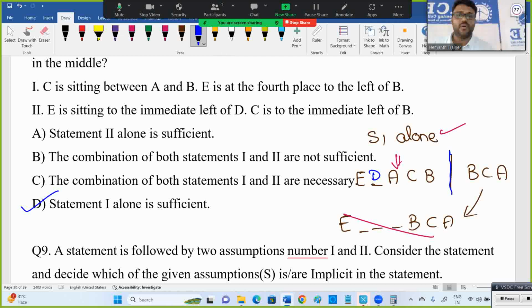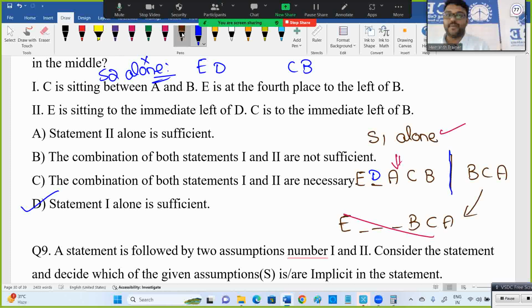Okay, statement 2 alone, if you want to go: E is immediate left of D, B is immediate left, C is immediate left of B. But it can be CB here or ED this side, or which one at what place, we don't have any connection. Statement 2 alone I am speaking about, not combined. Statement 2 alone, I am not able to decide how ED is connected to CB. ED is left of CB or right of CB, we don't know. So I cannot decide using statement 2 alone.